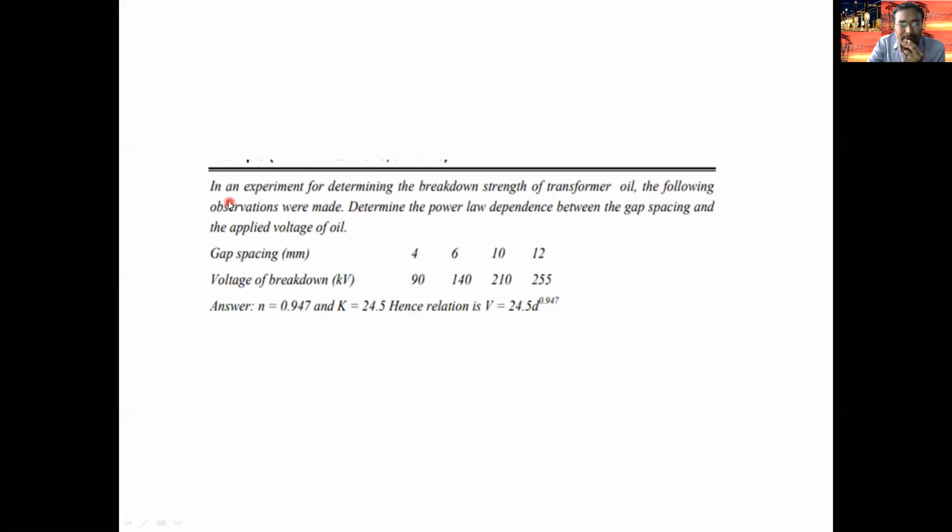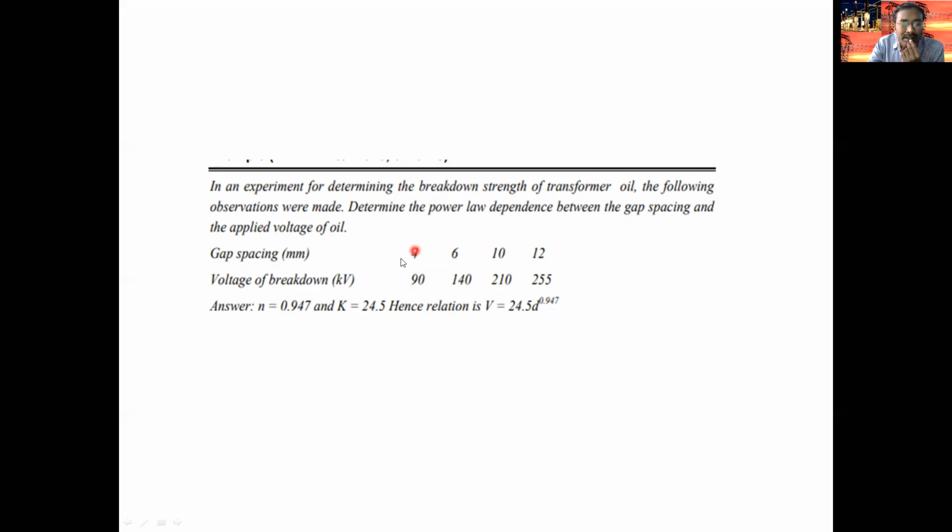One problem is an assignment for you. In an experiment for determining the breakdown strength of a transformer, the following observations were made. Determine the power law dependence between the gas spacing and the applied voltage. The gas spacing is 4 millimeter, 6 millimeter, 10, 12, and the breakdown strength is 90, 140, 210.